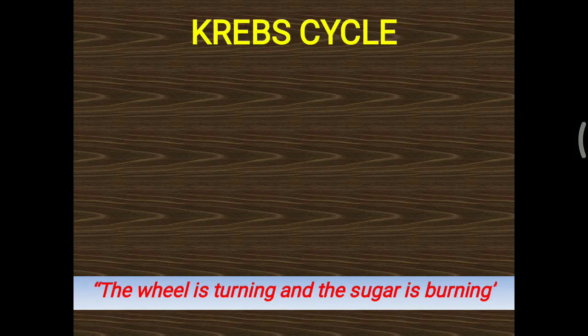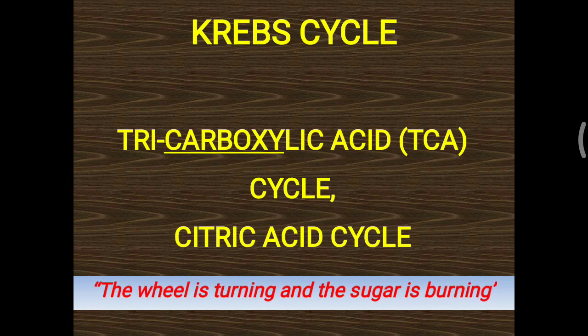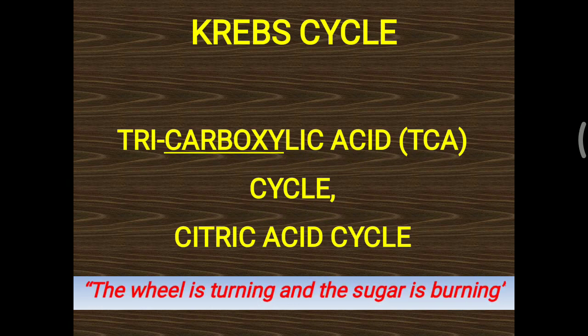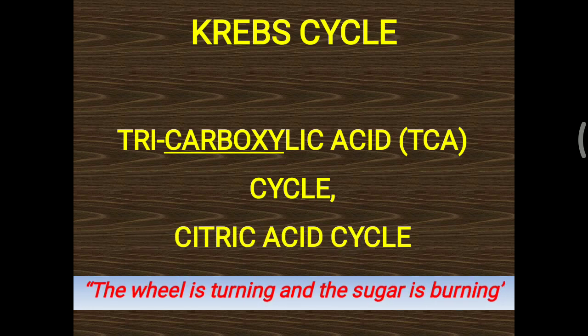Today's topic is the Krebs cycle. Another name for the Krebs cycle is the tricarboxylic acid cycle. Simply, tri means 3, and carboxylic means the COOH group. So this type of molecule is generated, and that is particularly called citrate. Citrate's other name is citric acid, so it is also called the citric acid cycle.